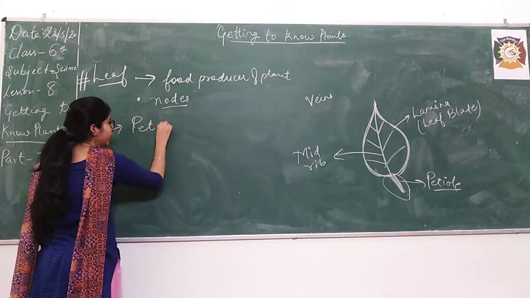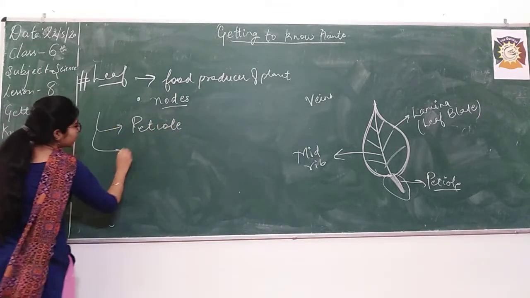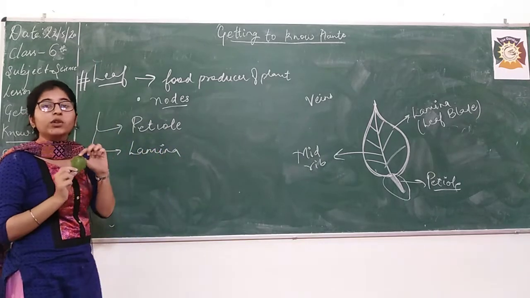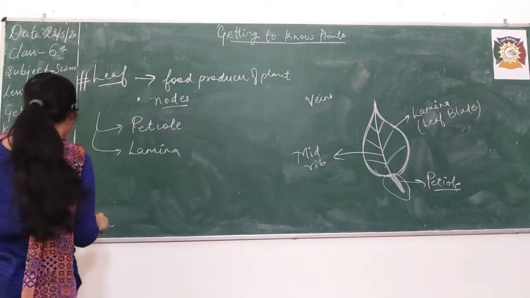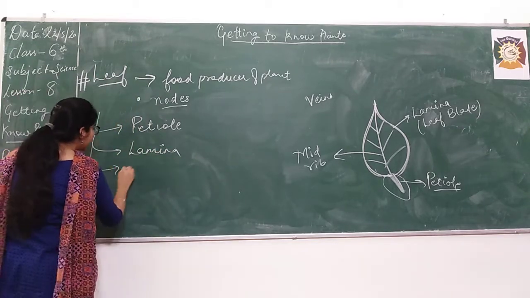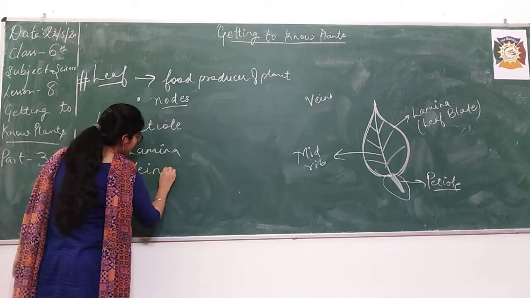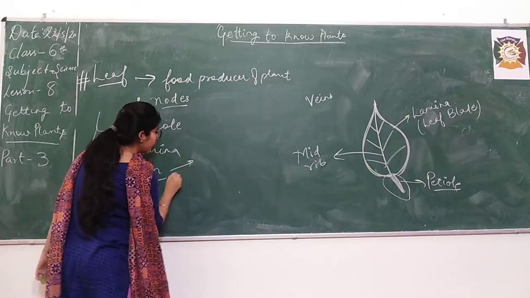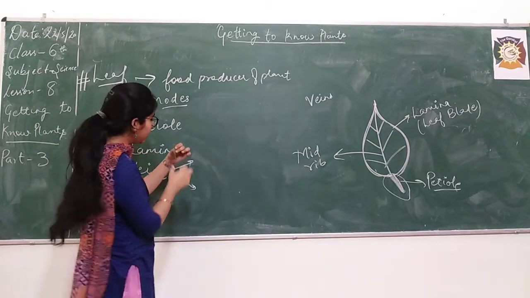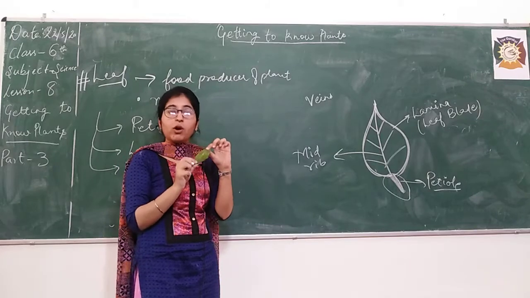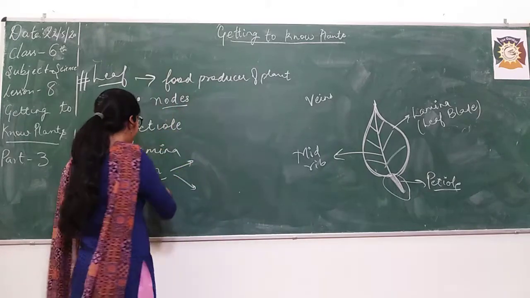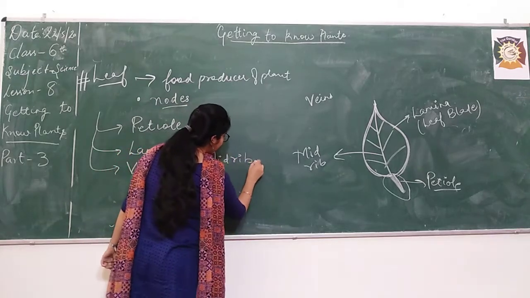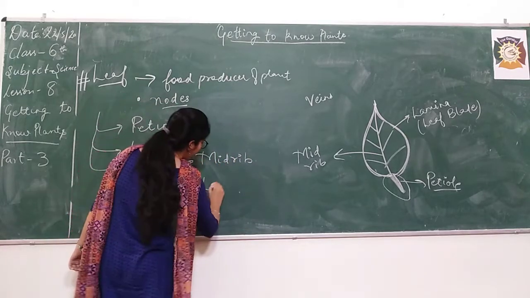Number 1 is petiole, right? Then we discussed what is lamina. Lamina is this green part where food for the plant is produced. After that, we are discussing the third portion of a leaf, that is a vein. In vein, we are having 2 kinds of lines. These are thin tubes on the leaf. So, there are 2 kinds of veins. One is midrib and the other is lateral veins, right?